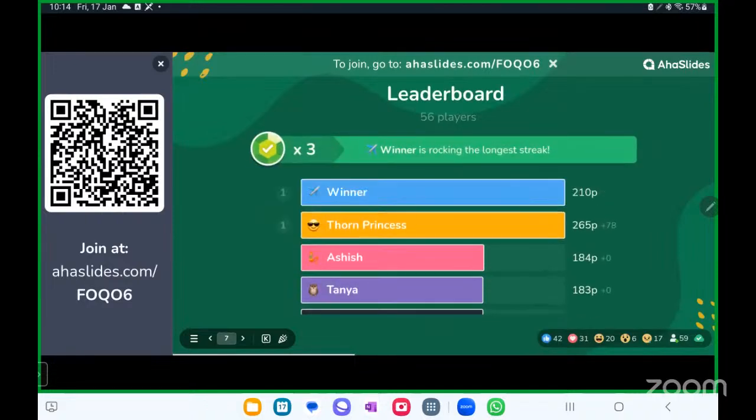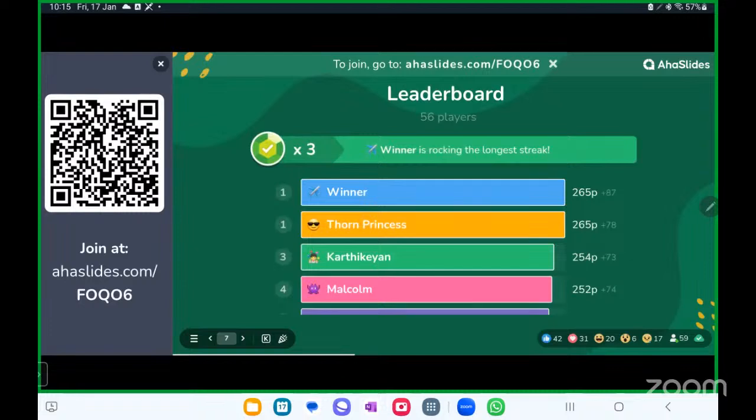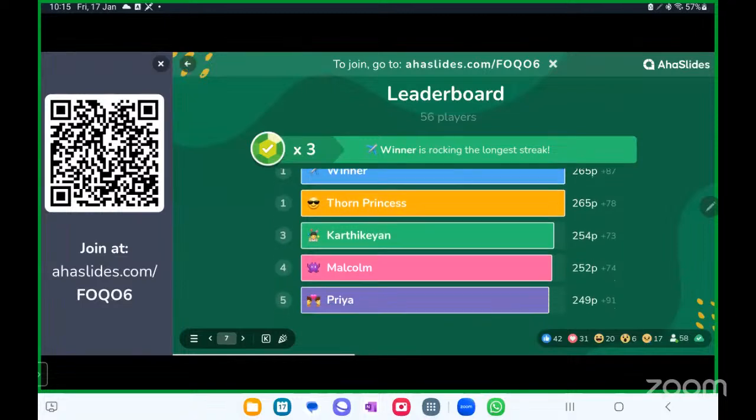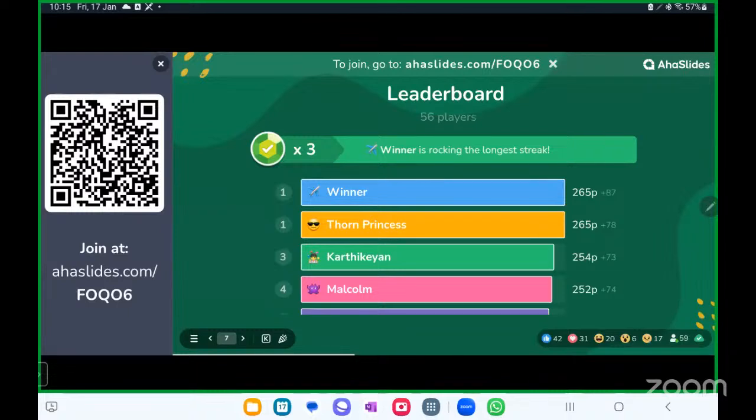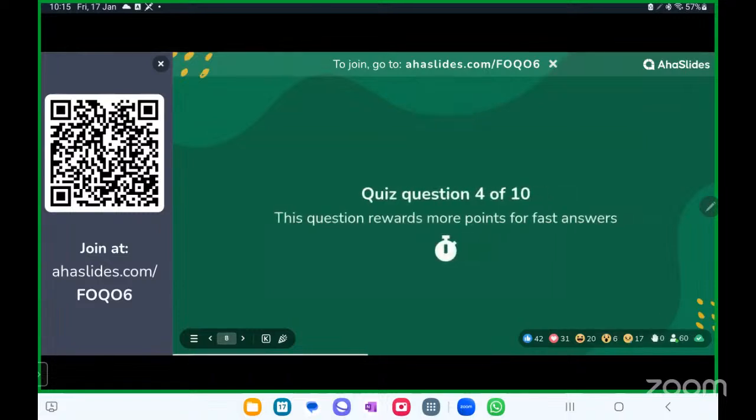Dawn Princess has come prepared, but Winner is leading now. Dawn Princess and Winner both, followed by Karthikeyan, Malcolm, and Priya. Yeah, you can see Dawn Princess and the Winner are on the same points.